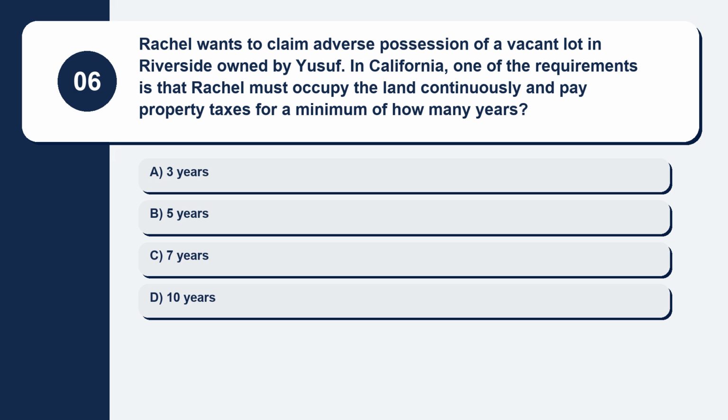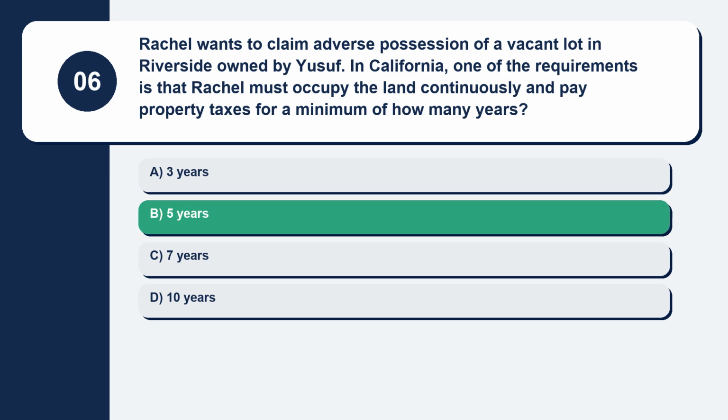Question 6. Rachel wants to claim adverse possession of a vacant lot in Riverside owned by Yusuf. In California, one of the requirements is that Rachel must occupy the land continuously and pay property taxes for a minimum of how many years? Here are your options. Option A, 3 years. Option B, 5 years. Option C, 7 years. Option D, 10 years. The correct answer is option B, 5 years.